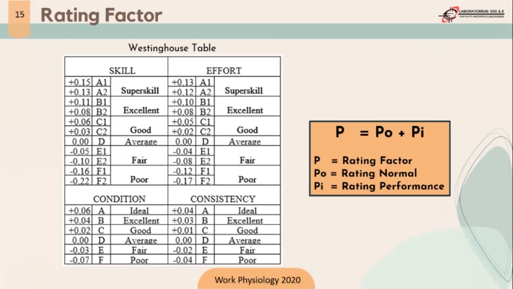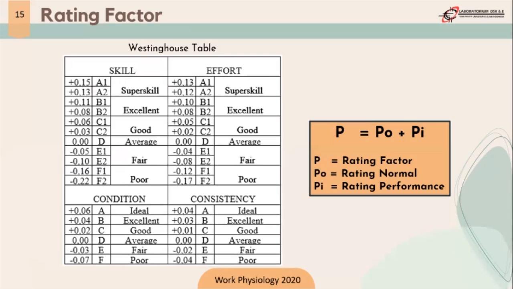For example, if after we observe a worker, they match the description of super skill, and they match about half of the description, we can say the worker gets super skill, and the category is A1, because the description is matched at least 50% for A1.